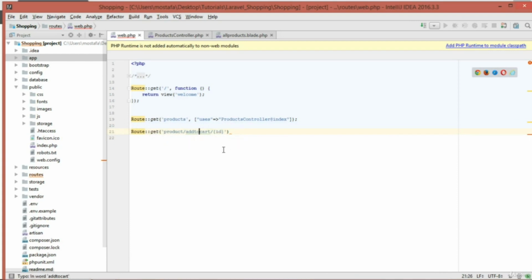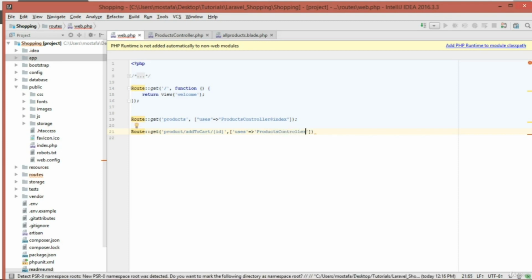I'm going to change this to be to cart like this, so that it's clear to you. And the second parameter that we are going to pass is the same as this one, but we are going to add a name for that. I'm going to show you now. So it uses a function inside the products controller. So the first one is the controller that we want to use, which is obviously the products controller.